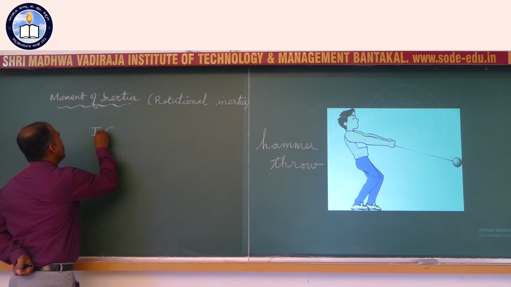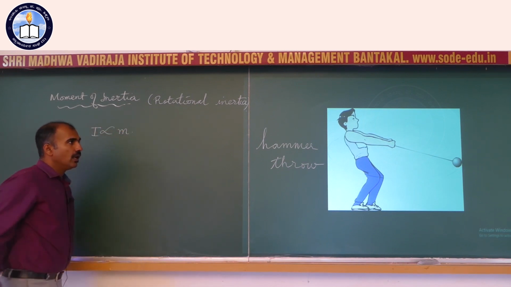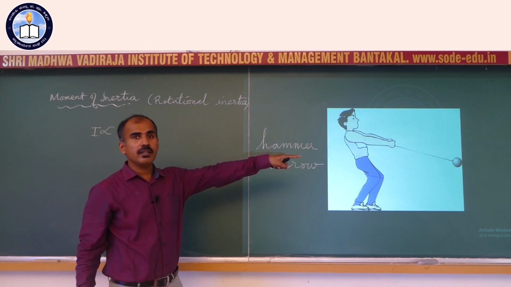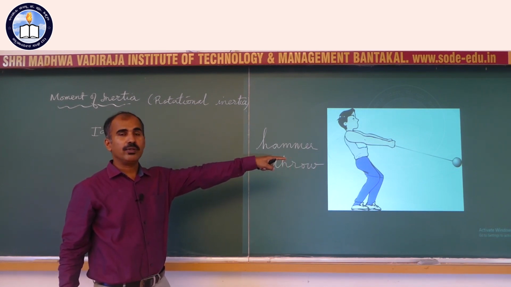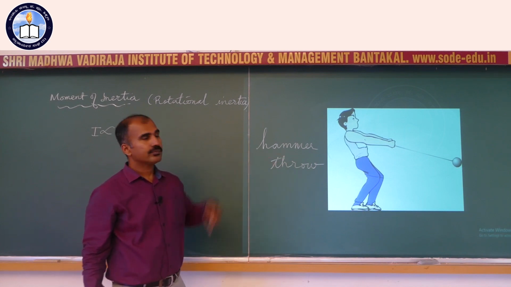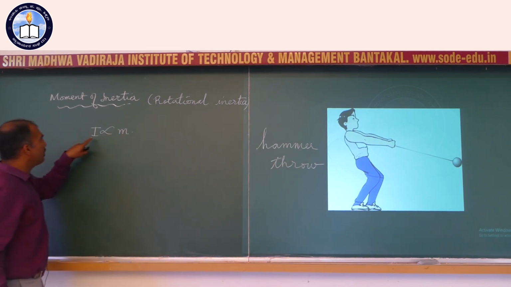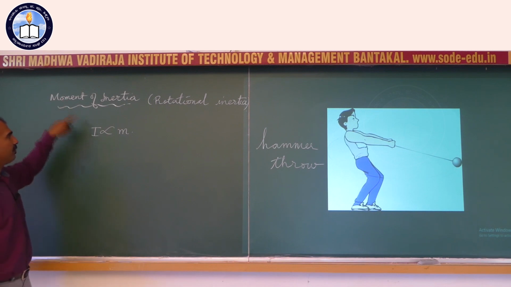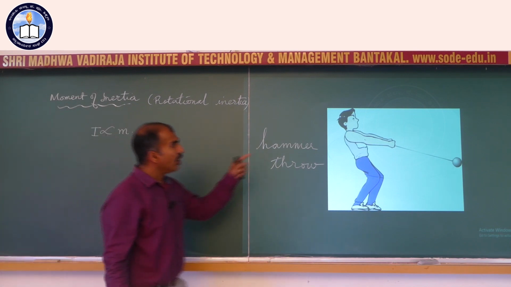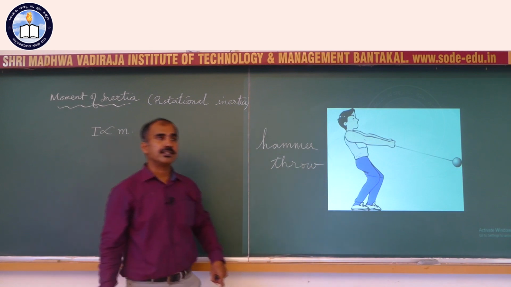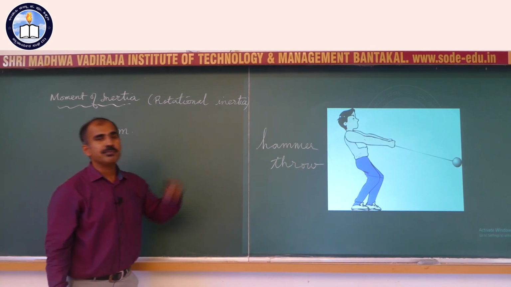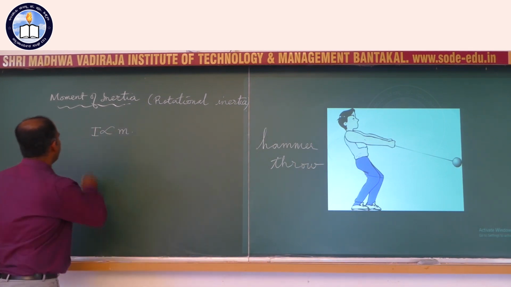One is mass, of course. Heavier the ball there in the hammer throw, more difficult will be for you to set it in rotation. So, greater the mass, greater will be the moment of inertia. Moment of inertia will have a symbol capital I. Second, longer the chain length, longer the radius, longer the distance from the center of the circle to the object, greater will be the moment of inertia.